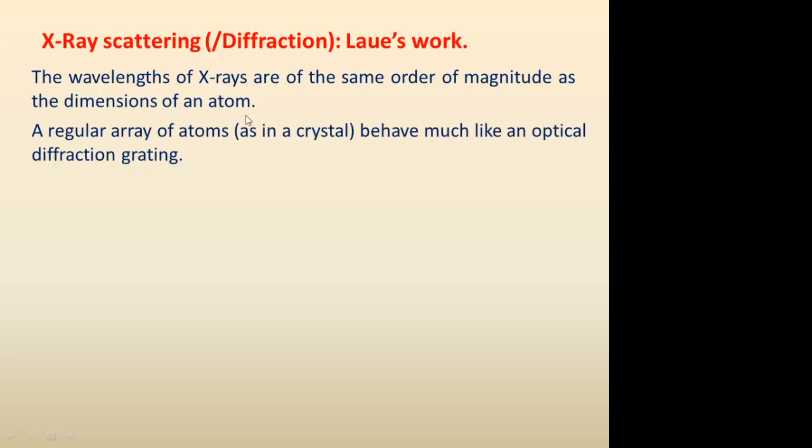A regular arrangement of atoms, as in a crystal, behaves much like an optical diffraction grating. An optical diffraction grating acts as a grating for visible light, whereas a crystal having a regular arrangement of atoms with definite spacing acts as a grating for X-rays.